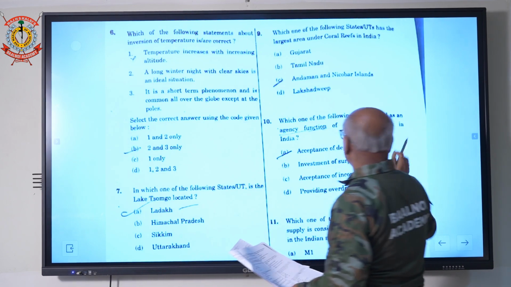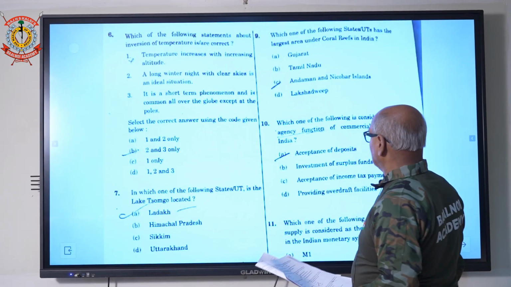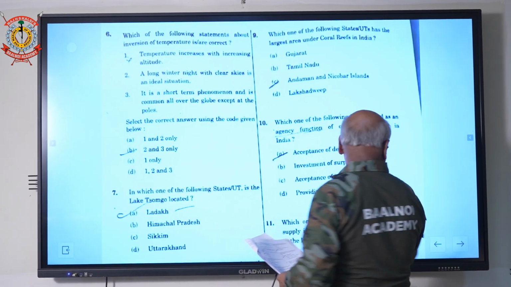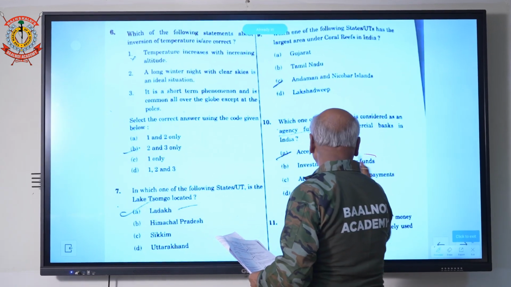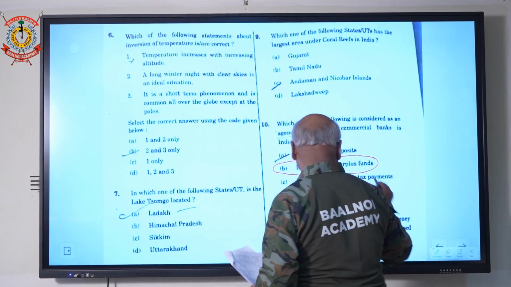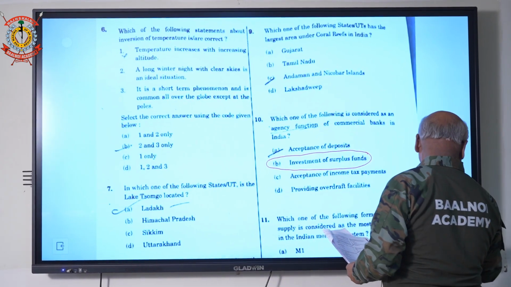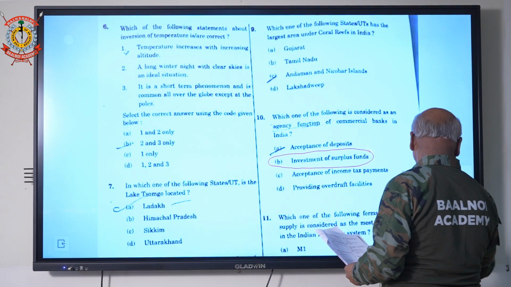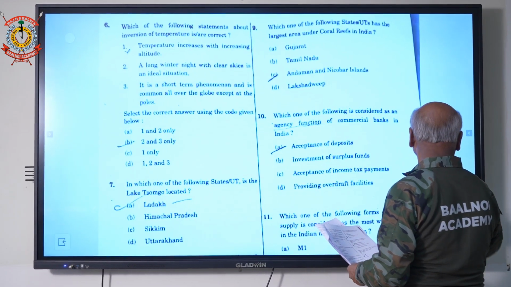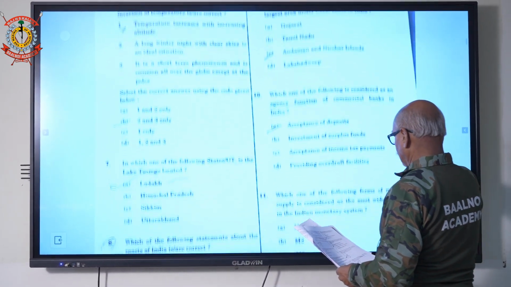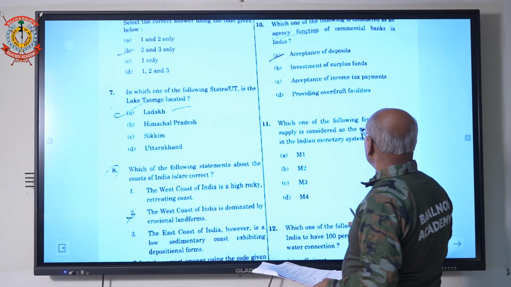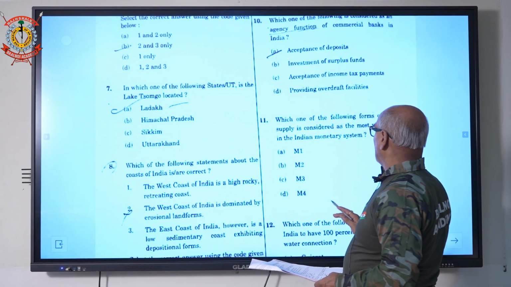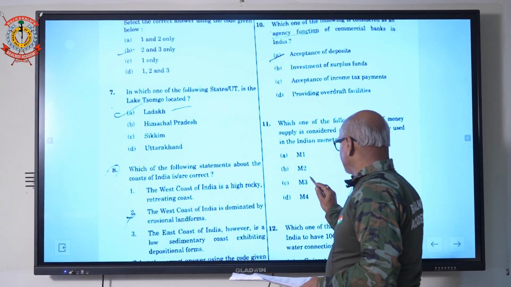Which of the following is considered an agency function of a commercial bank? It is investment of surplus fund. Which of the following forms of money is considered most widely used for the monetary system? M3.